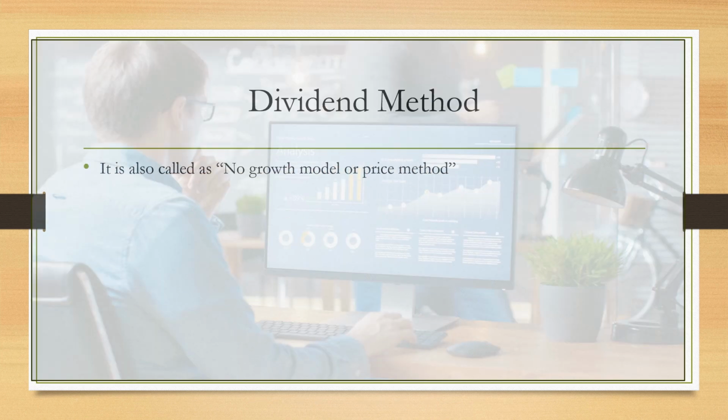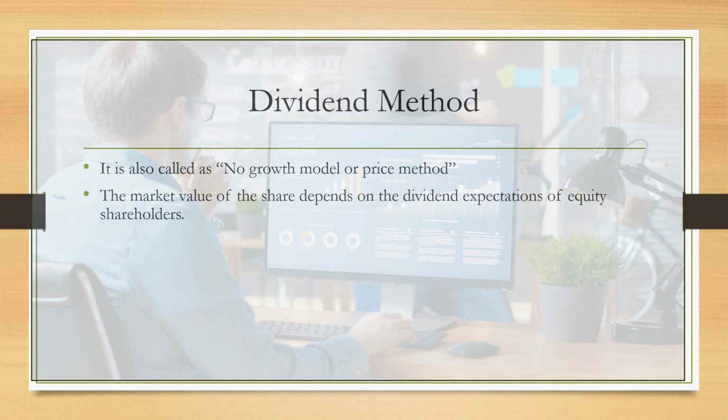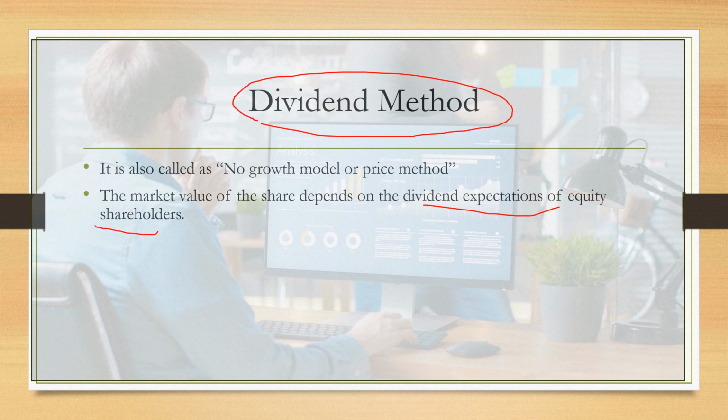This is also called the no growth model or price method. The market value of a share depends upon dividend expectations of equity shareholders. The name itself says that this method depends on dividends which are expected by the equity shareholders. That is why it is called the dividend method.